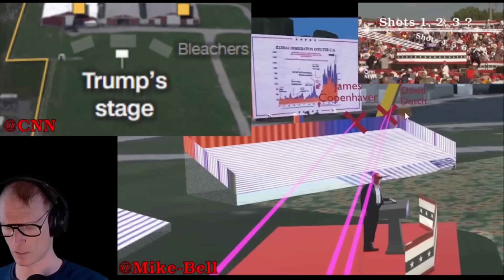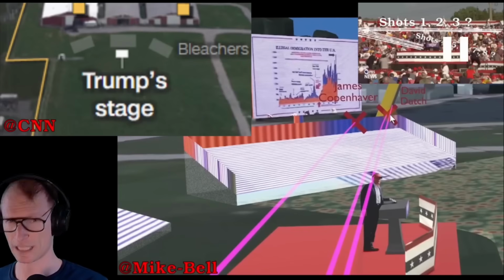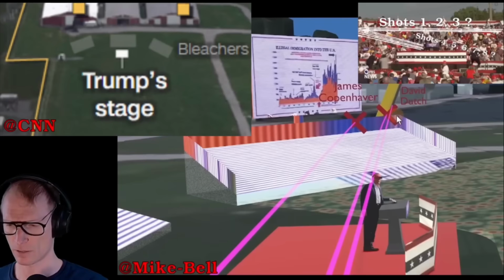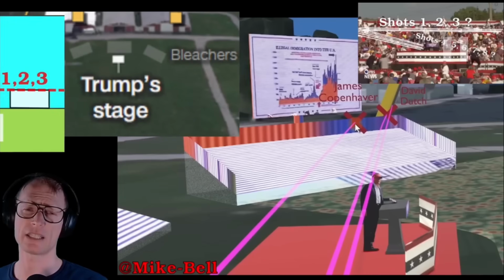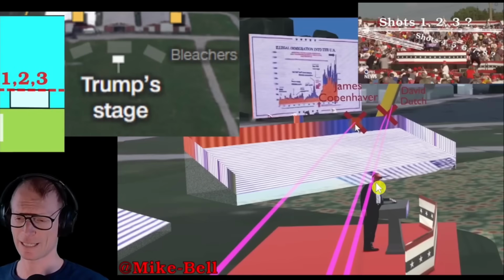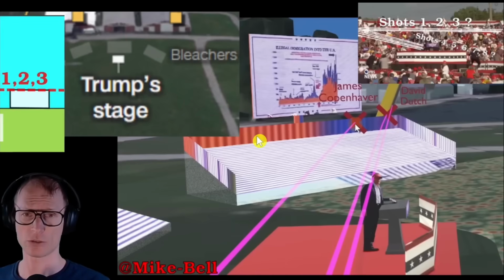The second or the third shot wounded David Dutch. Okay, we are already at shots number 2 and 3, and which bullet is going to hit James Copenhaver, who is in the corner of the far bleacher? Then likely the 4th or the 5th bullet struck James Copenhaver. Yeah, Mike, that is just incorrect, because we only had the first 3 bullets that were supposed to hit all of these targets in this area. Let's go to the sketch.